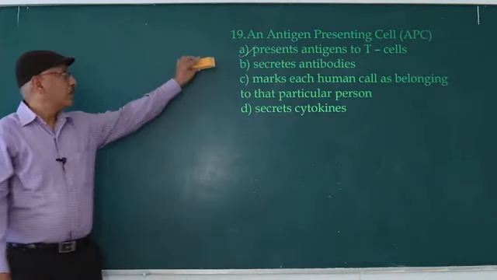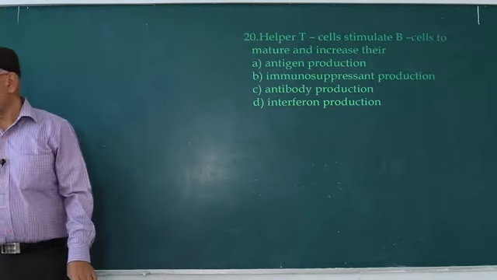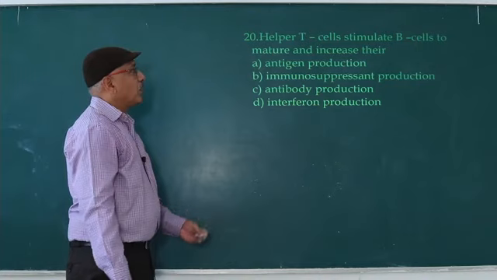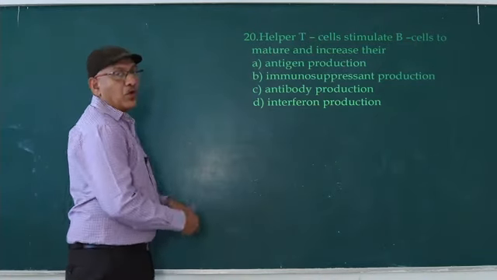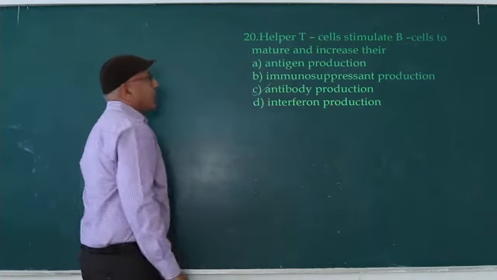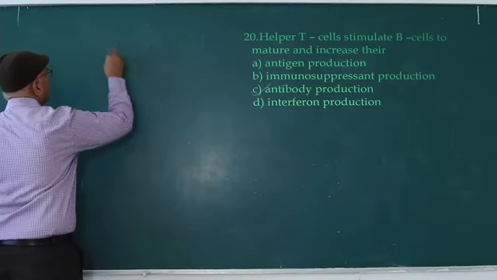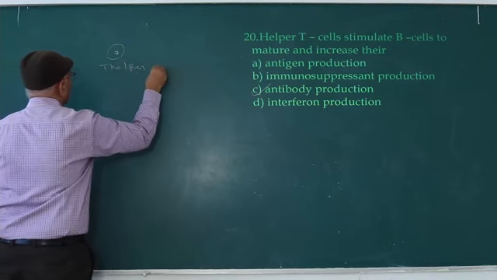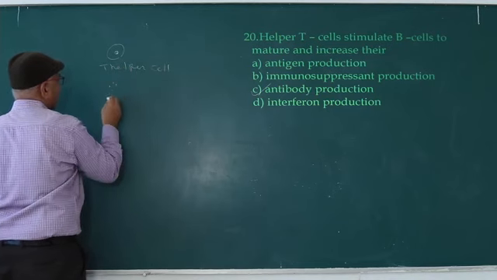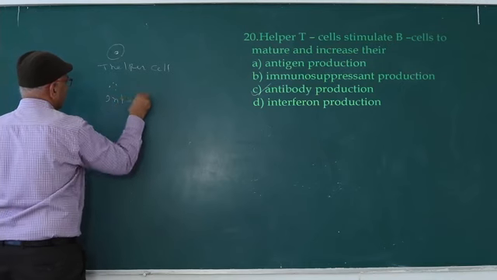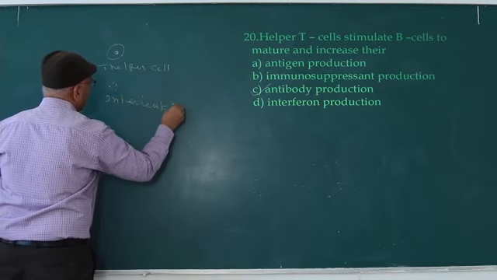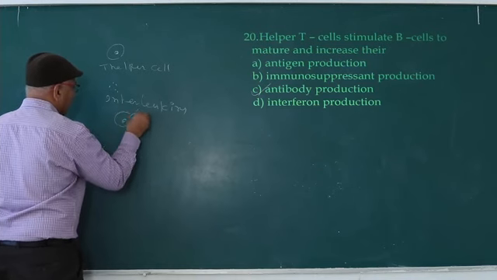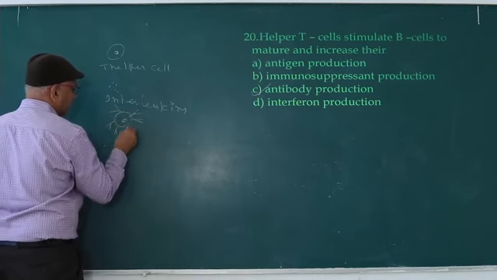Now we discuss the next question. Helper T cells stimulate B cells to mature and increase their antibody production. T helper cells release interleukins. The interleukins stimulate the mature B lymphocytes.